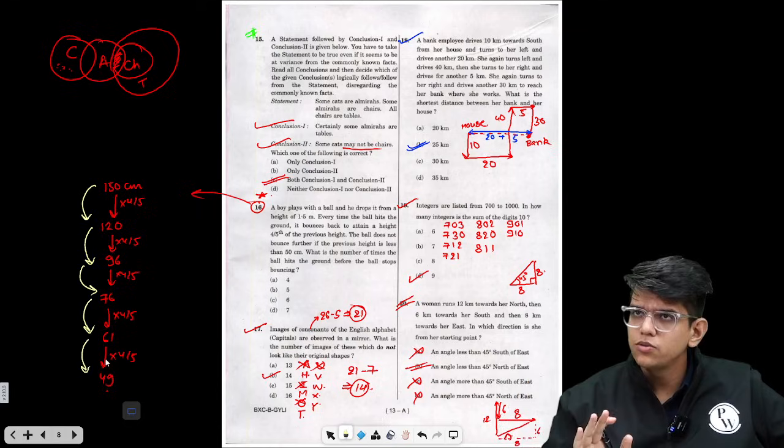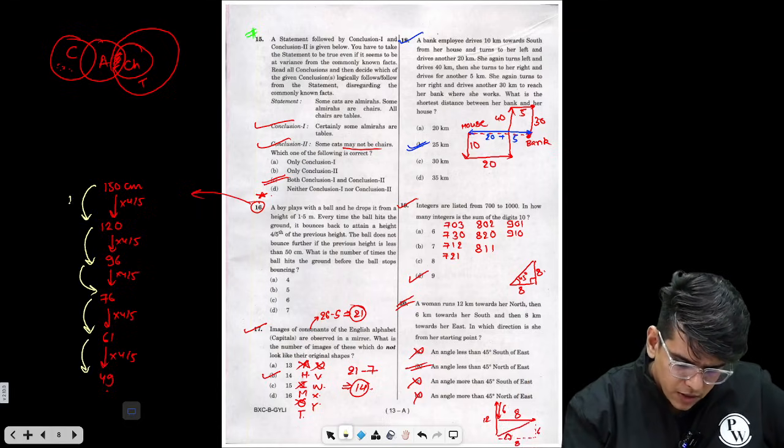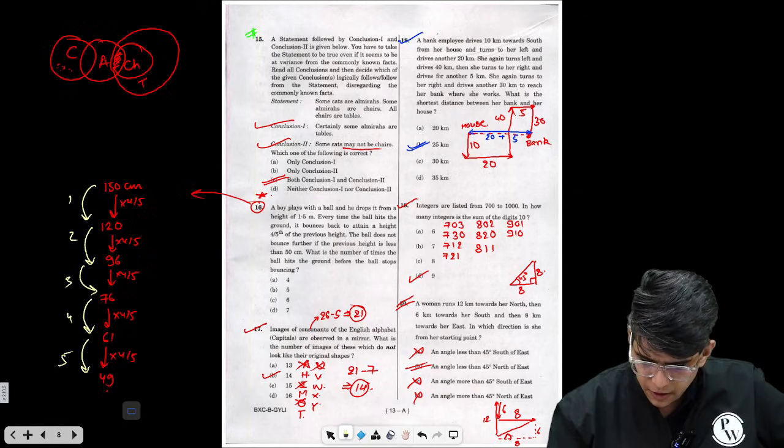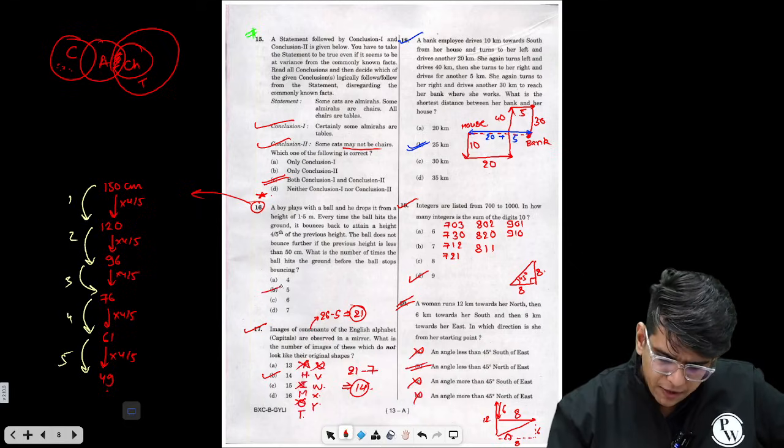Now it won't bounce, right? So what are the total bounces? 1, 2, 3, 4 and 5. So total the answer will be 5. This is on the difficult side.